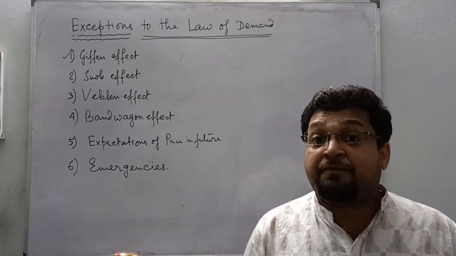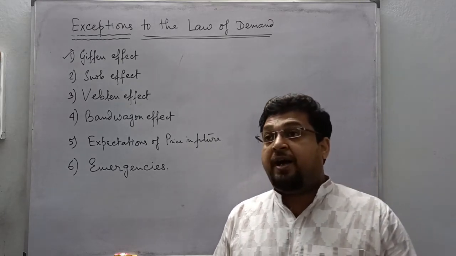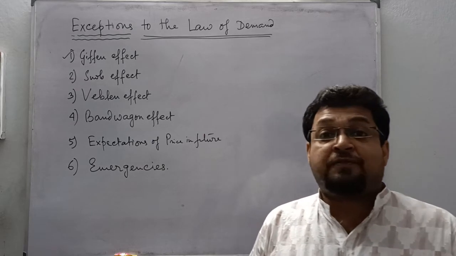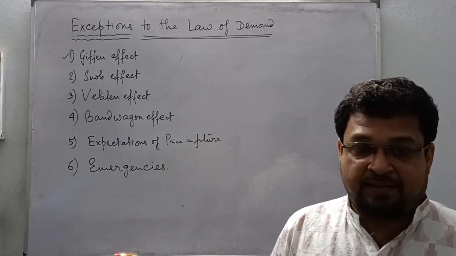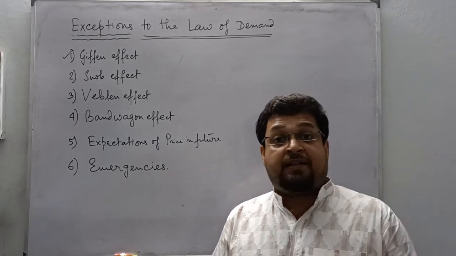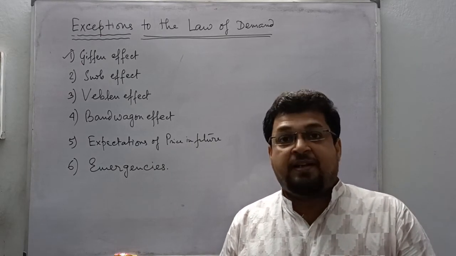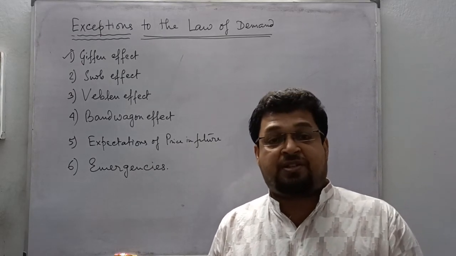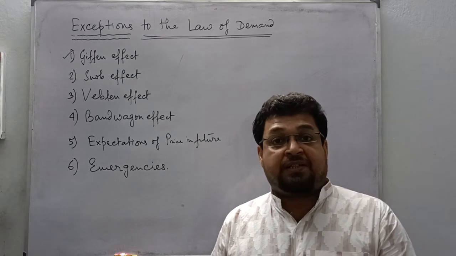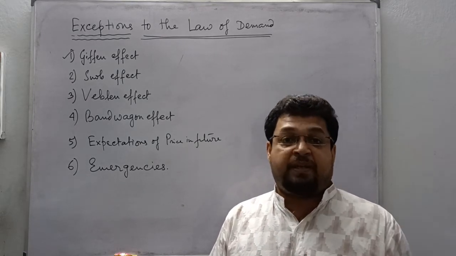Now, as the price of those commodities decreases, the quantity demanded does not increase. Such a consumer rather shifts to some other expensive item that he can bear.